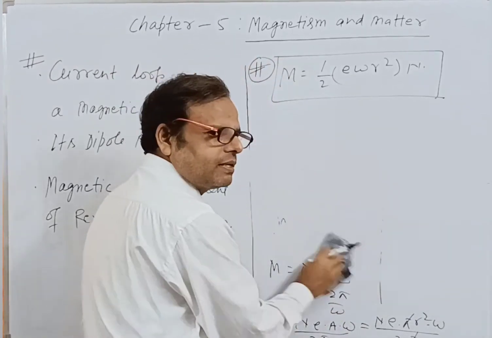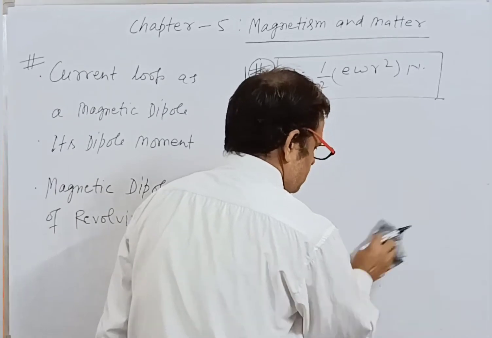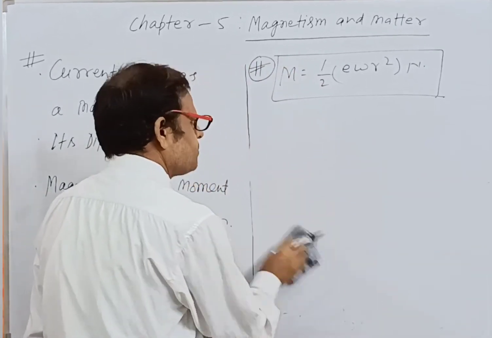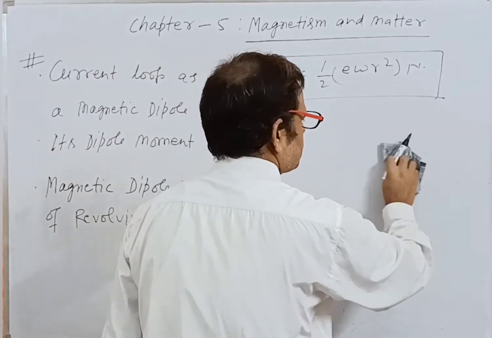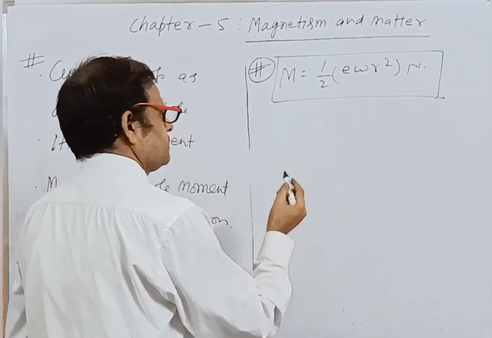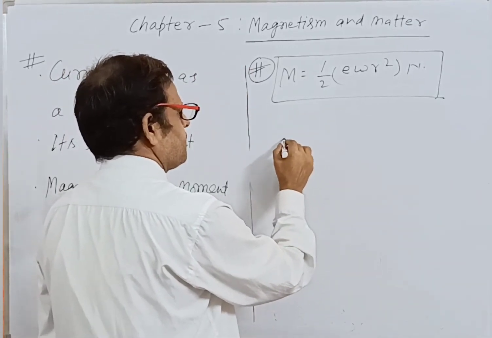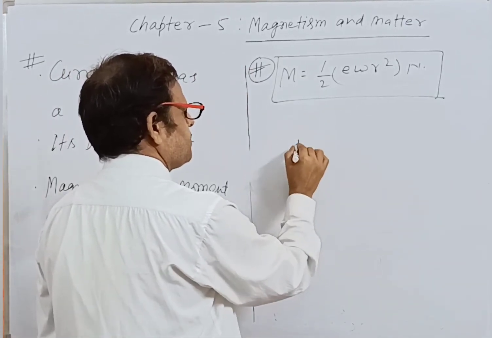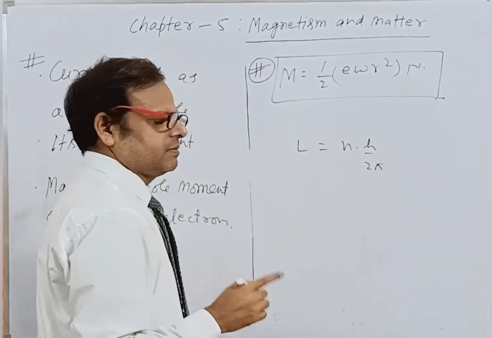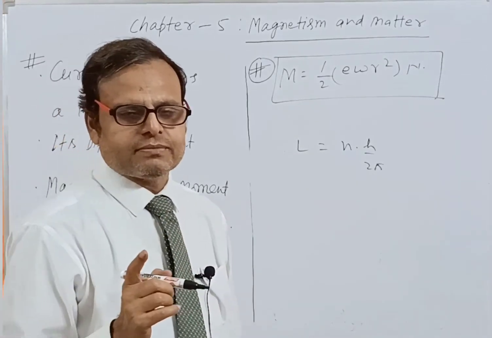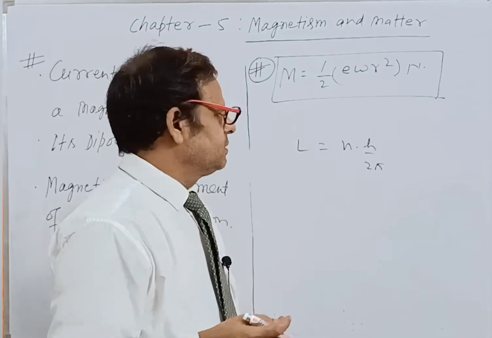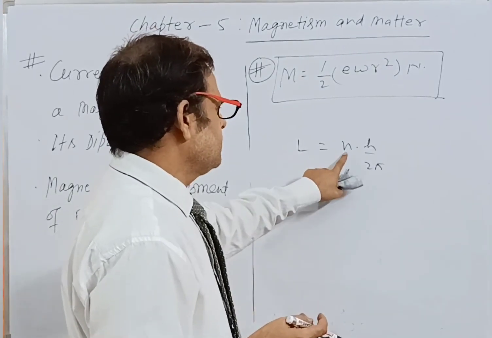One very important relation we can also derive in terms of angular momentum. The angular momentum L, that is m v r, is equal to n h by 2 pi. For the hydrogen atom, if you consider Bohr's postulate, then the angular momentum is equal to n h by 2 pi.